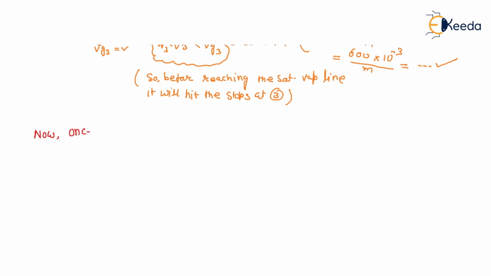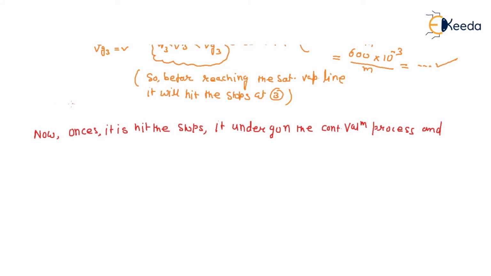Once it hits the stop, it undergoes a constant volume process and reaches the saturated vapor line.